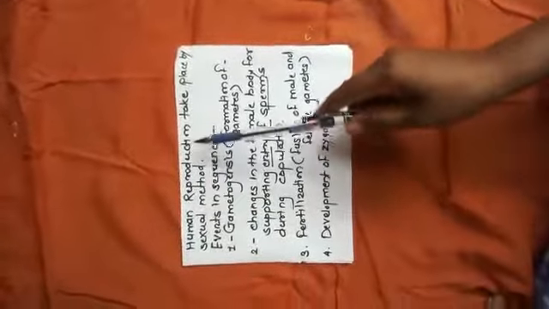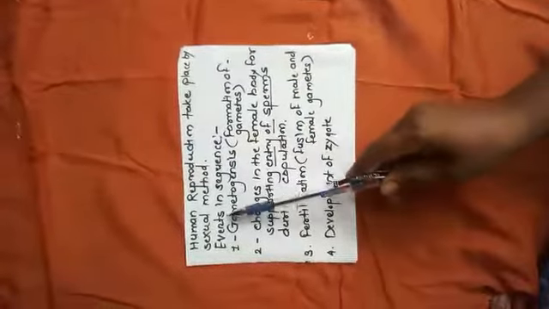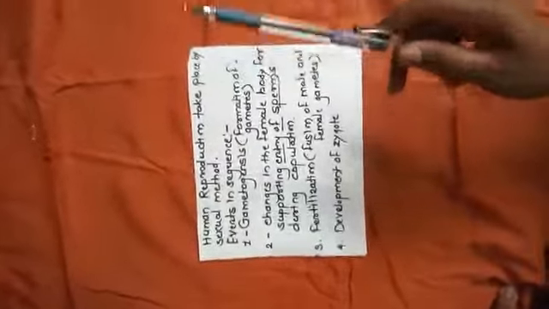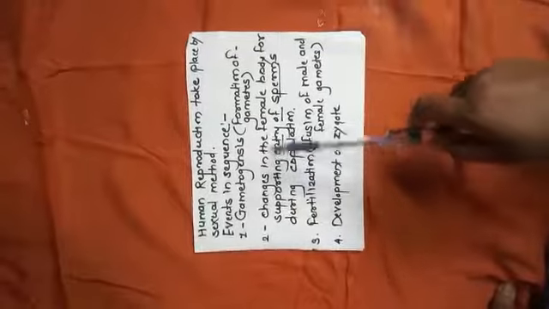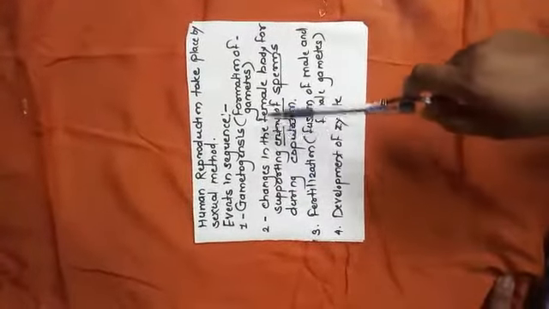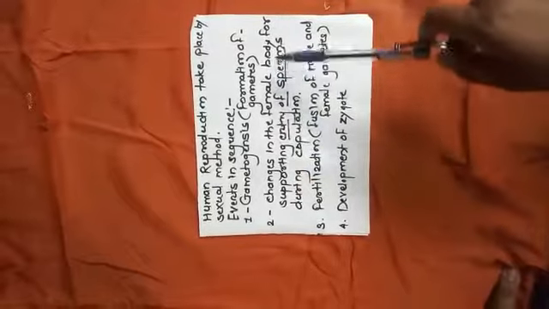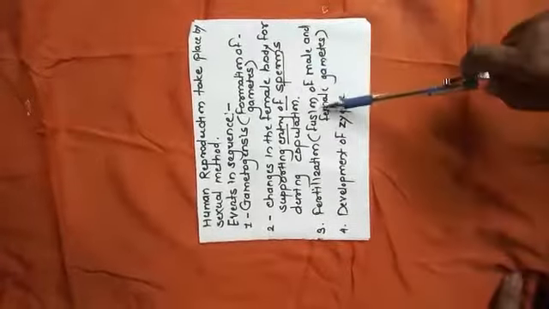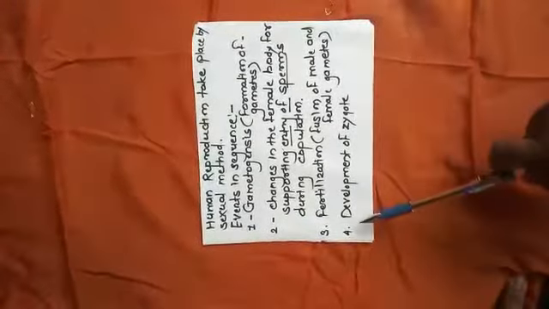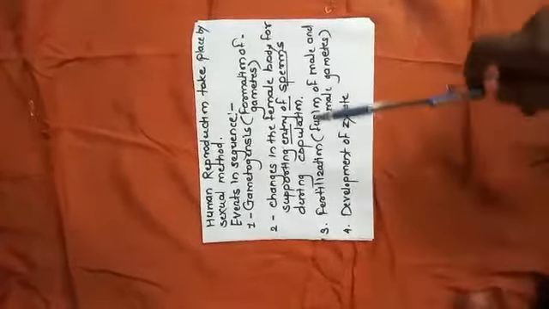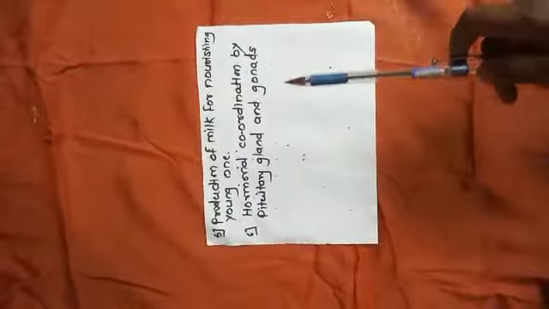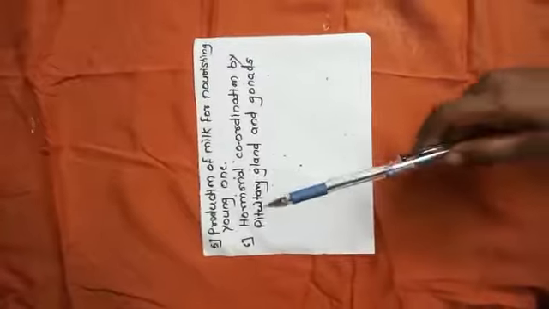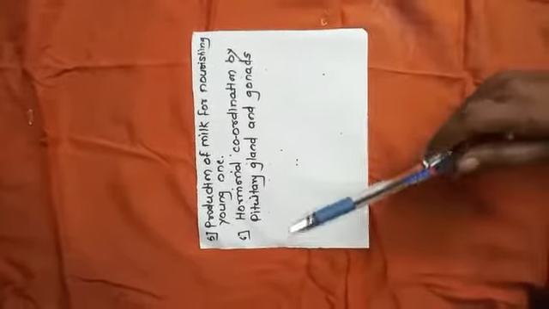Now, in humans, reproduction takes place by the sexual method. Following are the events. First one is gametogenesis, means formation of male and female gametes. Second event, entry of sperms, means changes in the female body for supporting entry of sperms during copulation. Third one, fertilization. Fertilization means fusion of male and female gametes. Fourth event, development of zygote. Fifth one, production of milk for nourishing the young one. And the last one, hormonal coordination by pituitary gland and gonads.